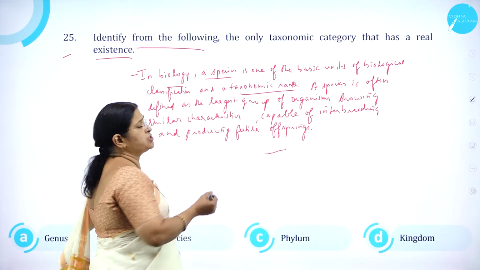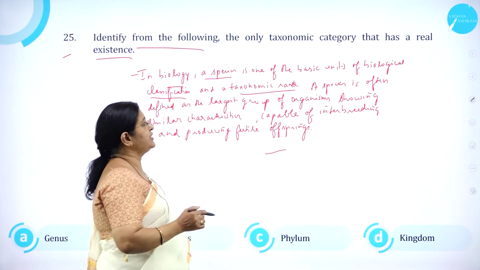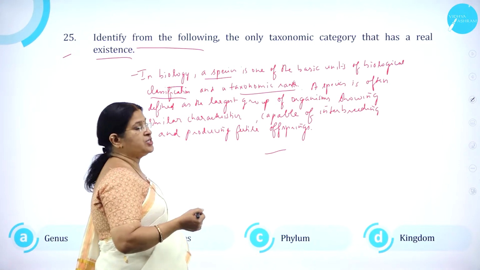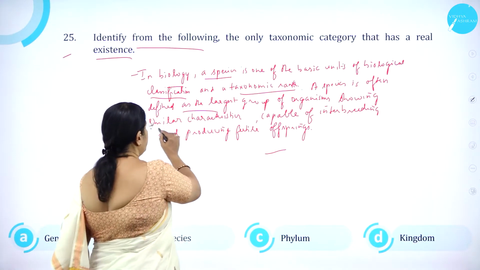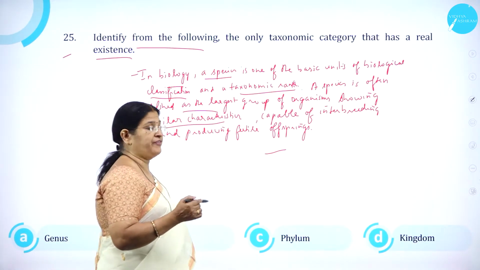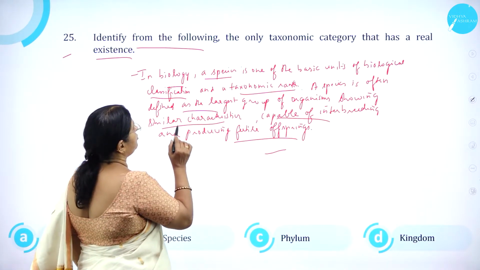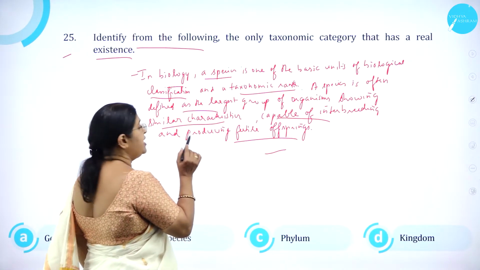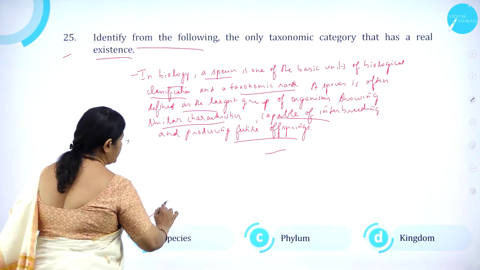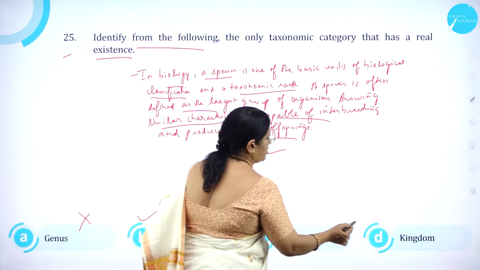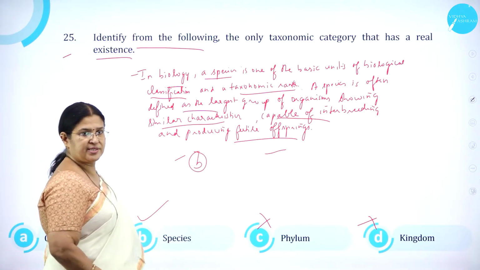In biology, a species is one of the basic units of biological classification and it is a taxonomic rank or a category. So, a species is often defined as what? The largest group of organisms showing similar characteristics capable of interbreeding and producing fertile offspring. So, the only taxonomic category that has a real existence is what? Species. Option A, genus is wrong. Option B, species is correct. Option C, phylum is wrong. Option D, kingdom is wrong. So, option B, species is correct.